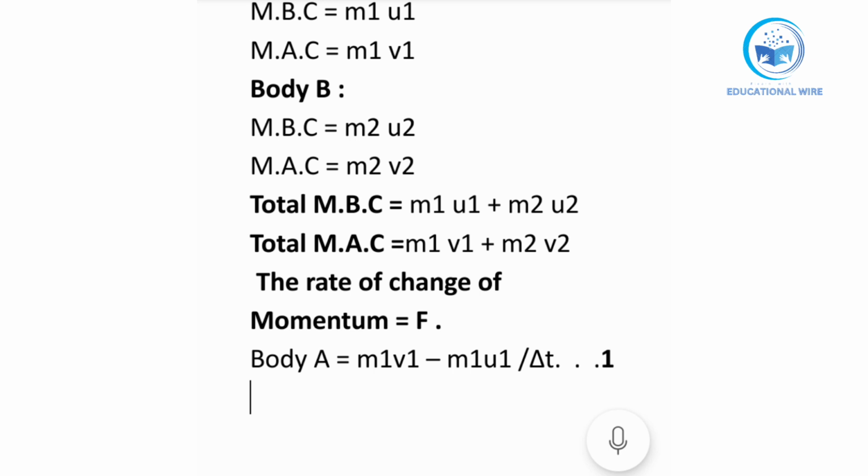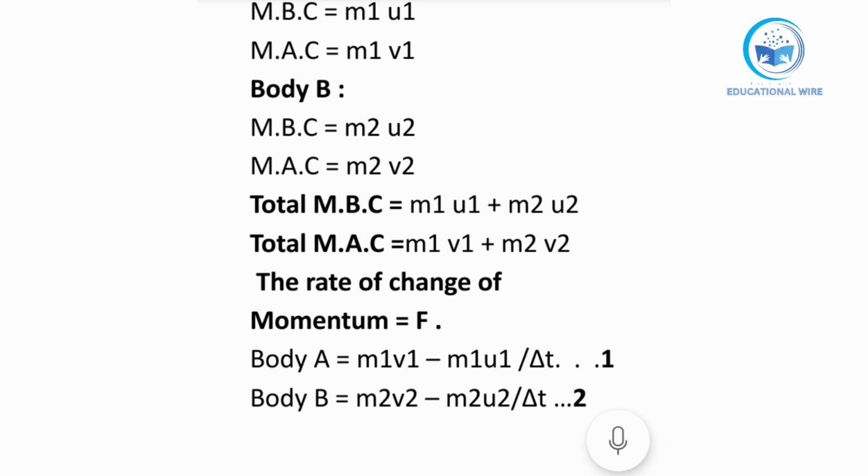After that, talking about body B, the same formula we will apply on body B. For body B we have m2 v2 minus m2 u2 upon a short interval of time, and this is our equation 2.